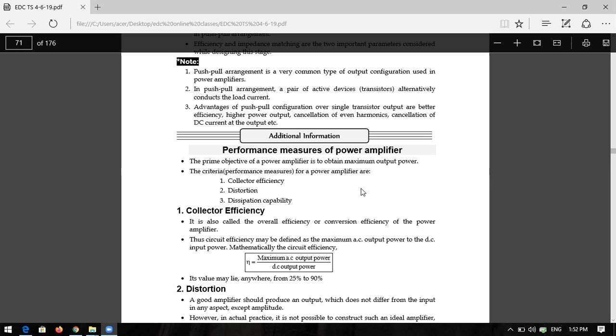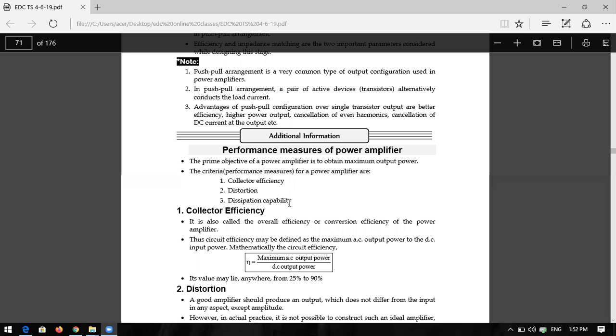So what is the output by input? What is the output of the power amplifier, AC or DC? The output is AC. Already discussed, it is a DC to AC converter.